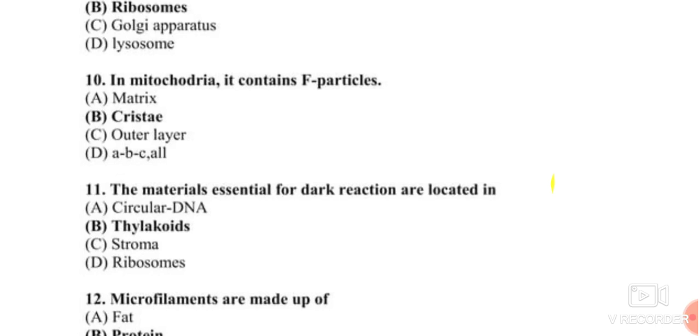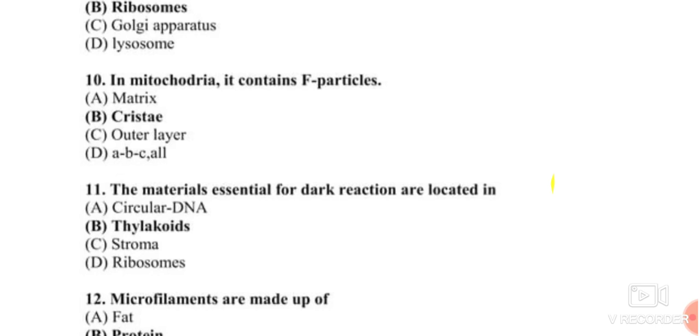These foldings have small round structures, and these are called oxysomes or elementary particles or Parsons particles or Fernandez-Moran particles or F0 F1 particles. These are the other names for the F particles: oxysomes, elementary particles, Parsons particle, Fernandez-Moran particles or F0 F1 particles.